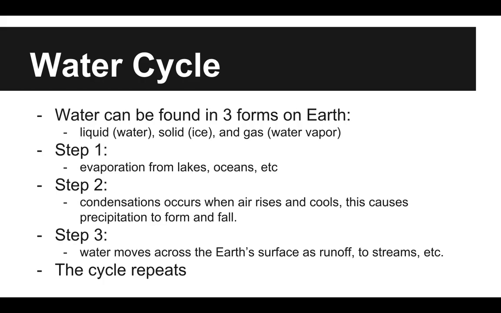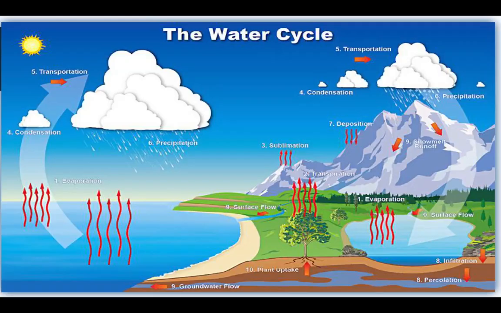First step in the water cycle, evaporation from lakes, oceans, streams, puddles, whatever it might be, takes water into the atmosphere. Second step, condensation occurs when air rises and cools. This causes precipitation to form and fall. And our third step, water moves across the Earth's surface as runoff to streams, etc. It can also be absorbed into the Earth, into the aquifers, or whatever it might be. After that, the cycle repeats, and we'll see a picture of this in just a second.